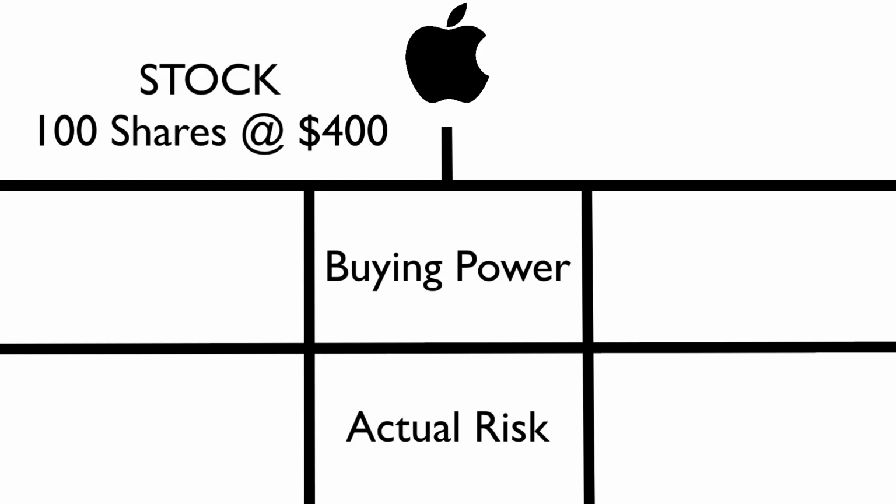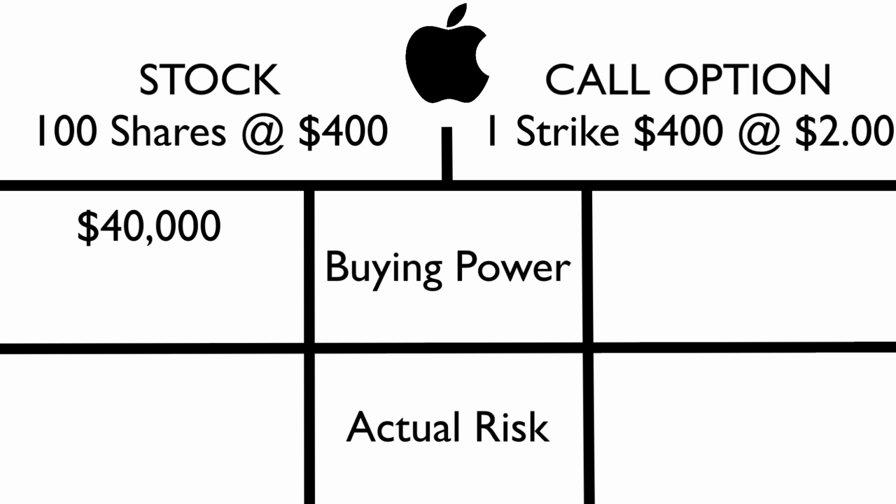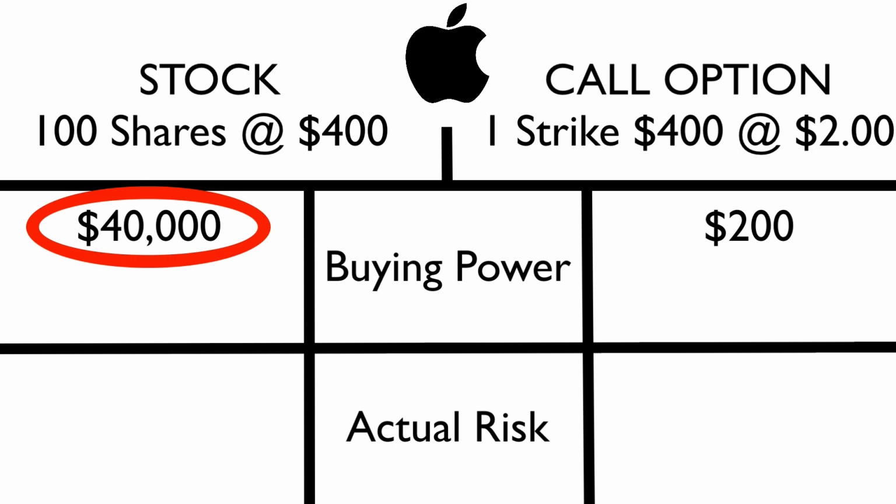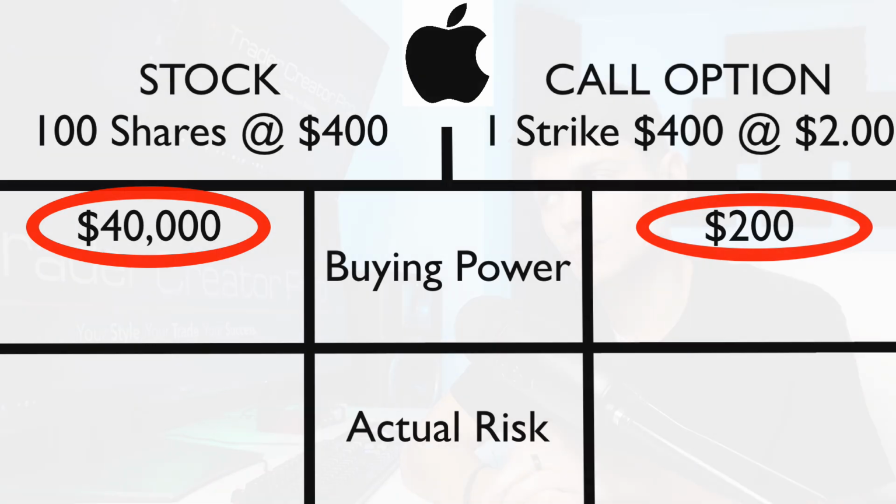If you were to buy 100 shares of Apple at $400, that would typically take $40,000 worth of capital or buying power to be in that position. If you were to buy an option contract with a strike at $400, it might cost you $2, which would be $200 in buying power. So you might say, with the stock trade, you are risking $40,000, and with the options contract, you're only risking $200.